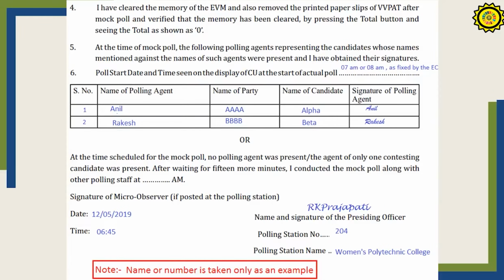After the sixth point, write the name of the polling agents who are present there, get their signature, and then also sign. This copy has a very important certificate. Please keep it very carefully. In case no polling agent was there, after the 'or' part you can just read: at the time scheduled for the mock poll, no polling agent was present, and therefore after waiting for 15 minutes, I conducted the mock poll along with the other polling staff. This has to be written and cited, but such a situation is very, very rare.